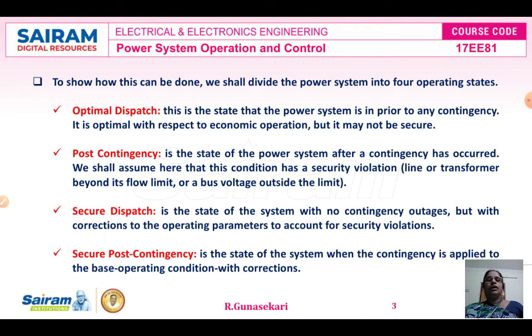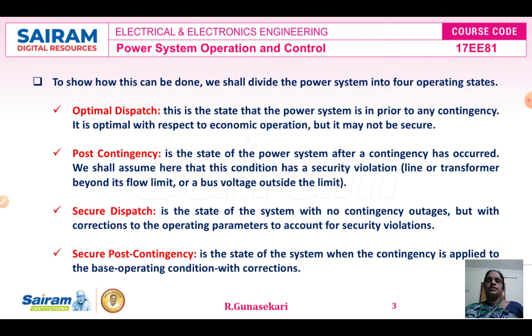Now, I will explain the security constrained optimal power flow with one example. Under the security constrained optimal power flow, the power system consists of 4 operating states. The first one is the optimal dispatch. In this state, the power system is in the period prior to any contingency. Therefore, this state is optimal with respect to the economic operation, but it may not be secure.